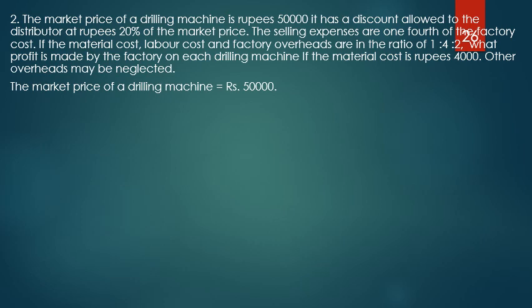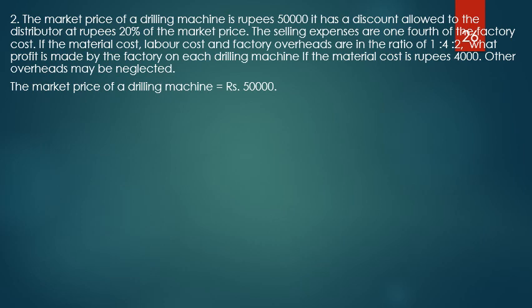It's not directly given. If the material cost, labor cost and the factory overheads are in the ratio of 1:4:2, that is also not directly given. It's given in terms of ratio. What profit is made by the factory on each drilling machine if the material cost is rupees 4,000? Other overheads may be neglected.